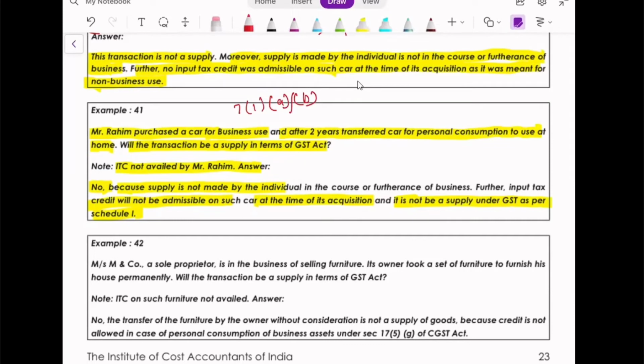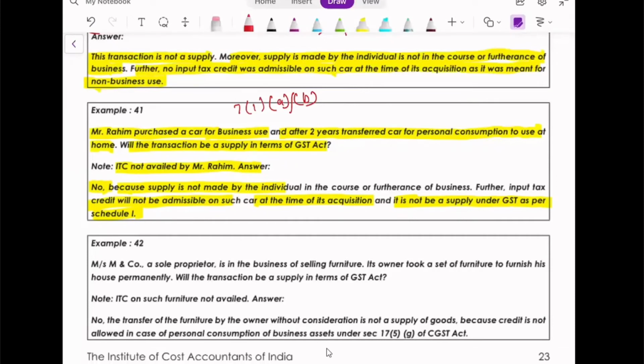Any view on this? Because here we are checking with Schedule 1 only, which is permanent transfer of business asset. Except that, does anyone have anything to say on any section under which it can be a supply in any other way? Girish, Rekha, Manshu, Chandrakant, Chetan?